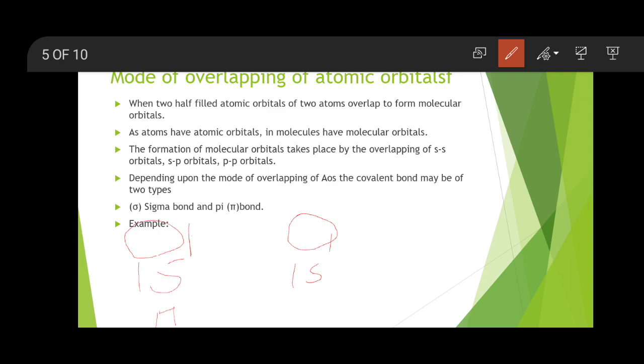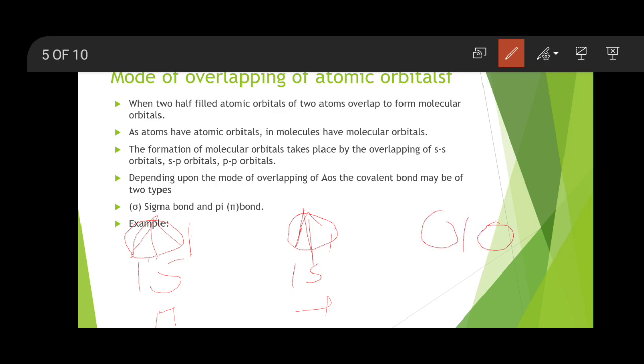Initially, when the two atoms are far apart from each other, their electrons have the same upward spin, right? Okay, but when they come close to each other, what happens?